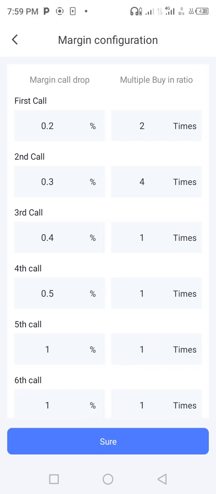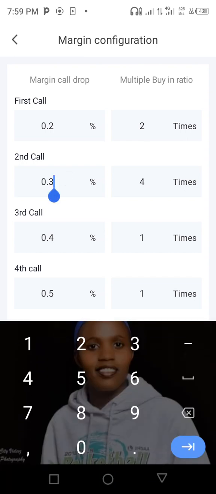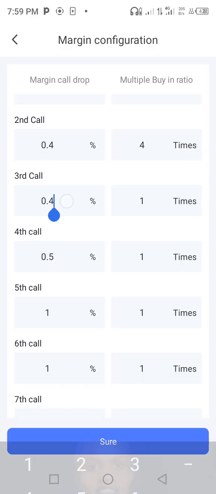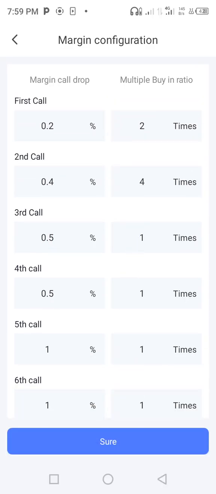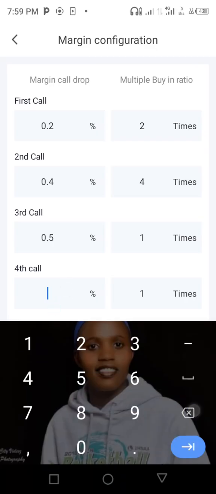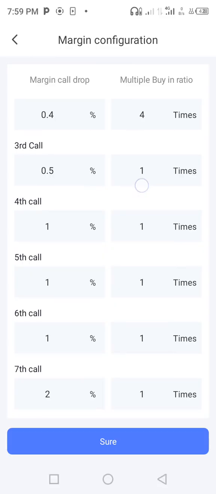Then plus 0.4 is 0.9 plus 0.5, that is 1.4. So I can put here 0.4. I can put here 0.5. Then I can put here 1.